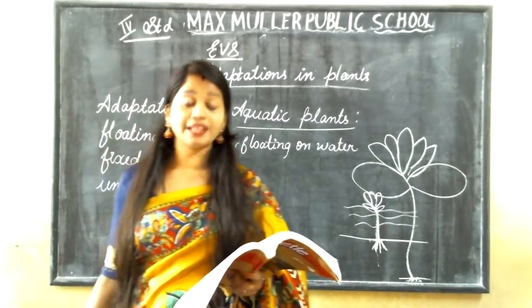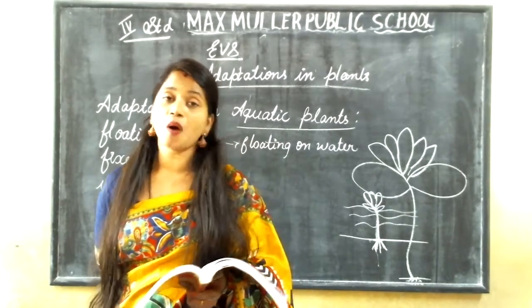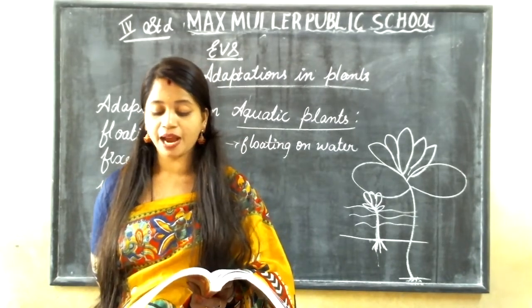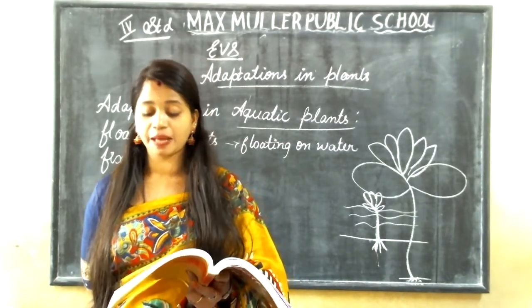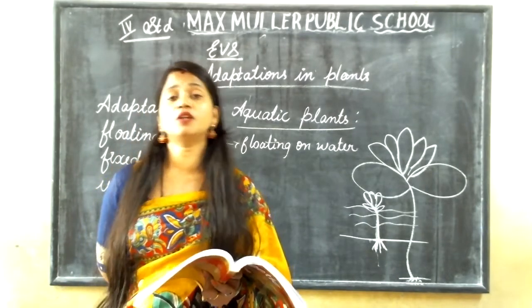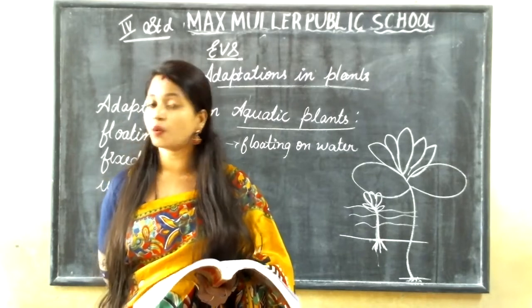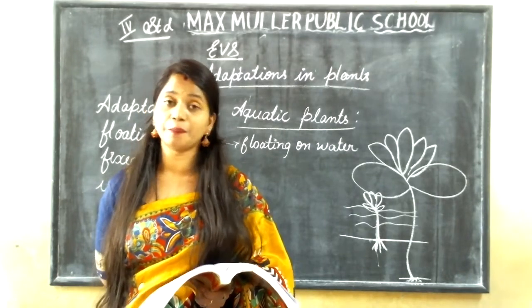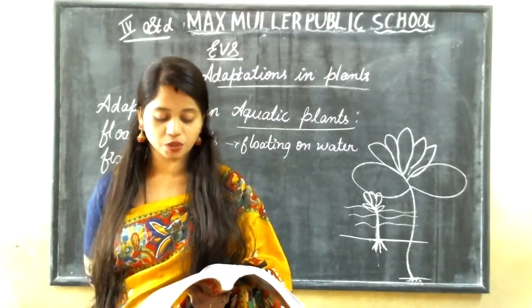See, tape grass and pondweed are some plants which are completely submerged in water. These plants completely grow inside the water. They won't come out of the water.